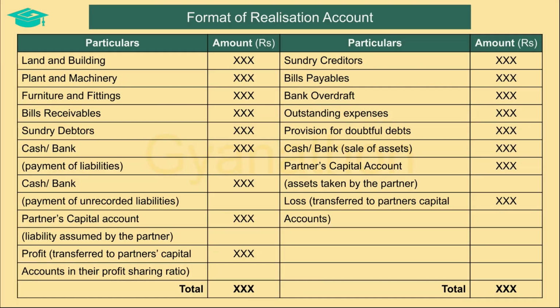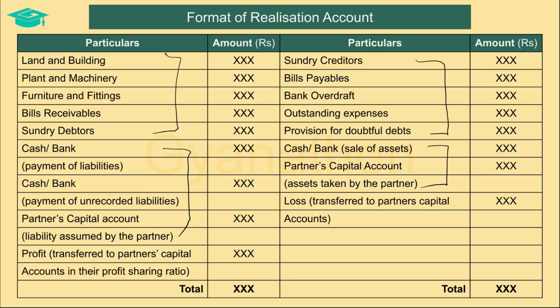Here, we can see the format of the realization account. Firstly, all the assets are transferred to the debit side and all the liabilities are transferred to the credit side of the realization account. The sale of assets or assets taken over by a partner is recorded on the credit side, whereas payment of liabilities or liabilities assumed by a partner is recorded on the debit side.